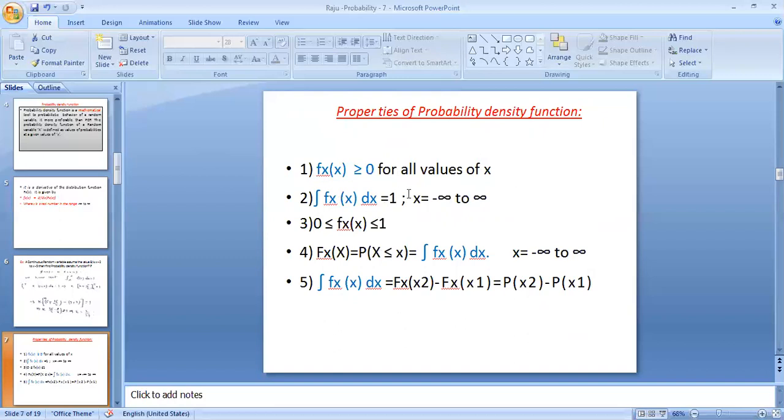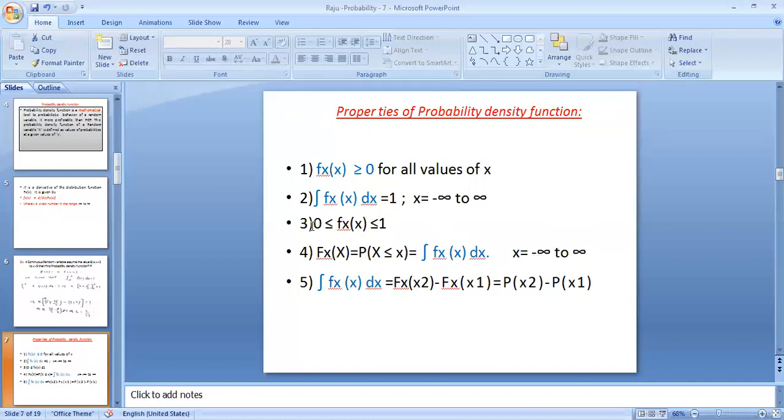So that is the reason he is saying that the density function values are always between 0 and 1, that is 0 less than or equal to f_X(x) less than or equal to 1. The fourth property is F_X(x) equals the probability of X less than or equal to x, and also equal to the integration of f_X(x) dx from x equal to minus infinity to plus infinity.